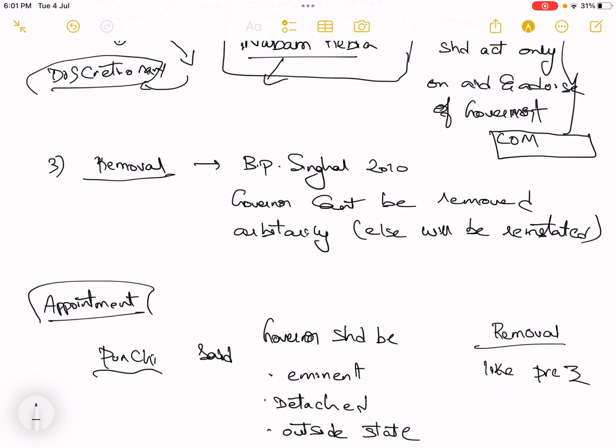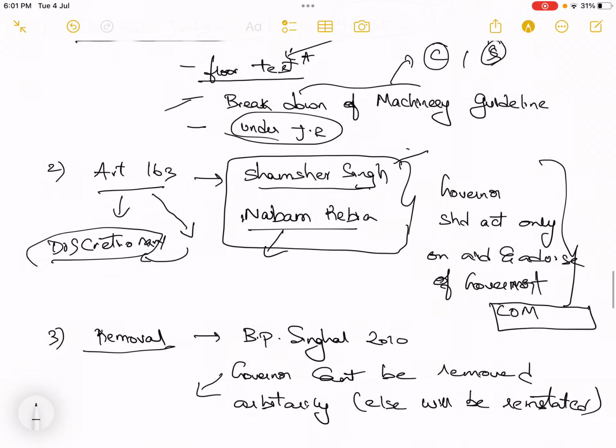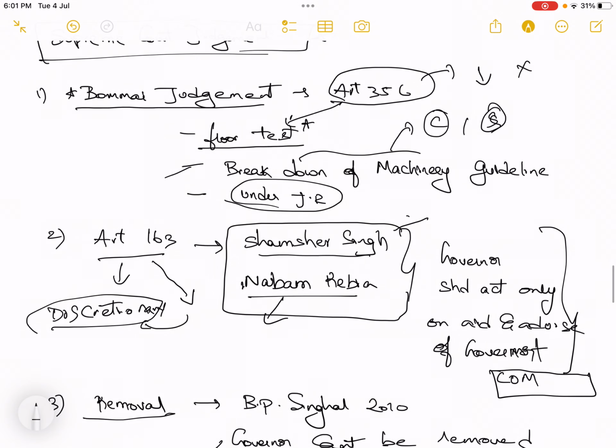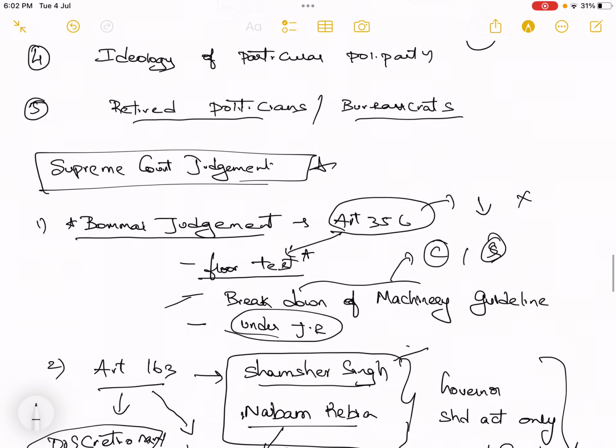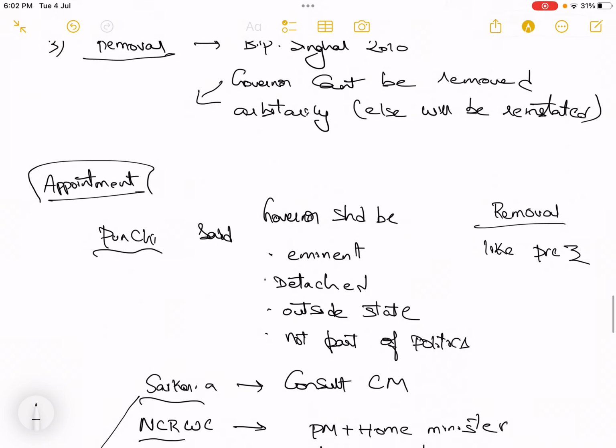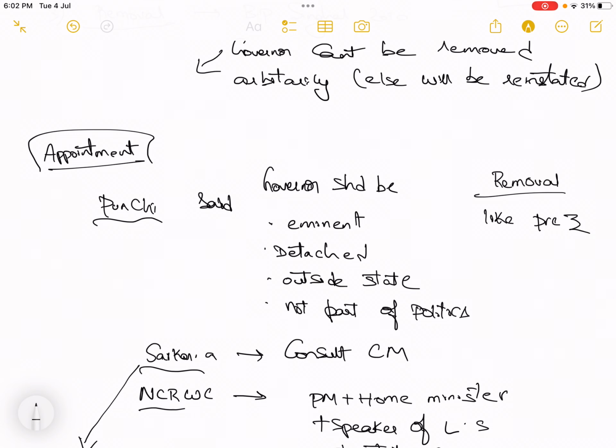So these major issues, 1, 2, 3, are the major issues that were handled by the Supreme Court. They can ask an independent question, to discuss the role of the Supreme Court in handling the discretionary or controversial issues of the governor. So these things have been handled. So what else is needed? Appointment, that is the controversy, right? The Punchhi Commission said the governor should be an eminent person, a detached person, a person from outside the state government, outside of that state.